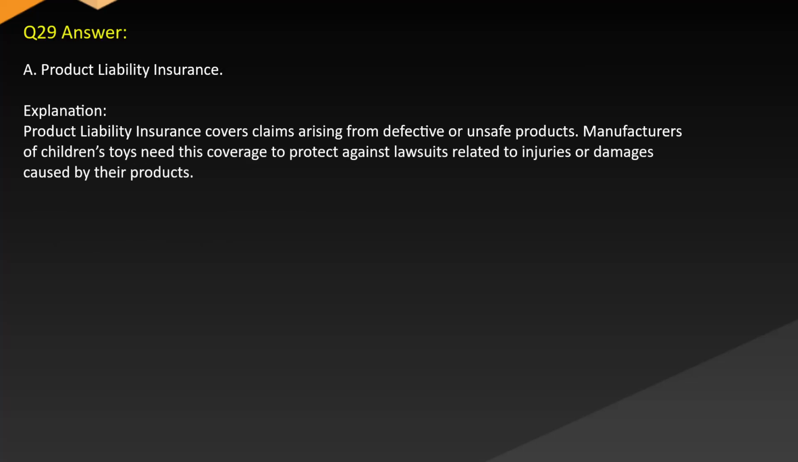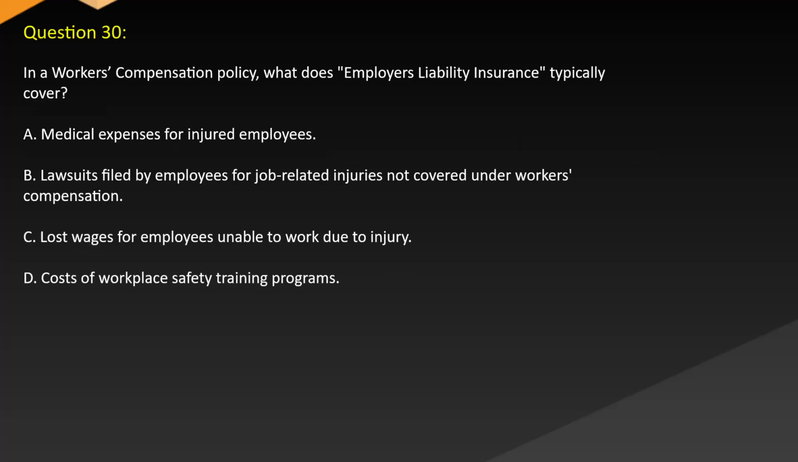Answer A. Product liability insurance. Explanation. Product liability insurance covers claims arising from defective or unsafe products. Manufacturers of children's toys need this coverage to protect against lawsuits related to injuries or damages caused by their products. Question 30. In a workers' compensation policy, what does employers' liability insurance typically cover? A. Medical expenses for injured employees. B. Lawsuits filed by employees for job-related injuries not covered under workers' compensation. C. Lost wages for employees unable to work due to injury. D. Costs of workplace safety training programs.